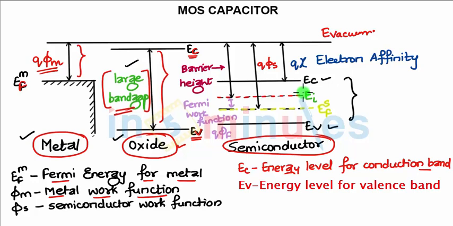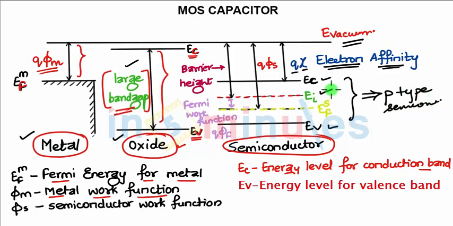Now, to move from the conduction band into vacuum, the energy required is Q into X. Now EI is the intrinsic level, and this is a p-type semiconductor, where your intrinsic level is above the Fermi level, then E vacuum is the vacuum level.